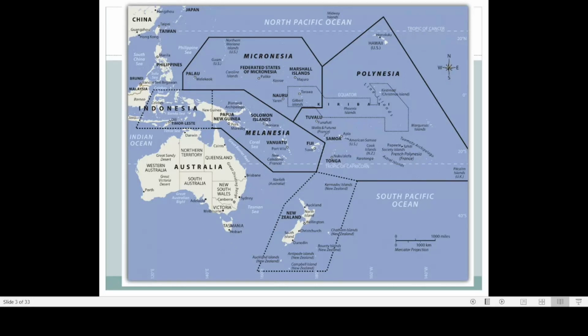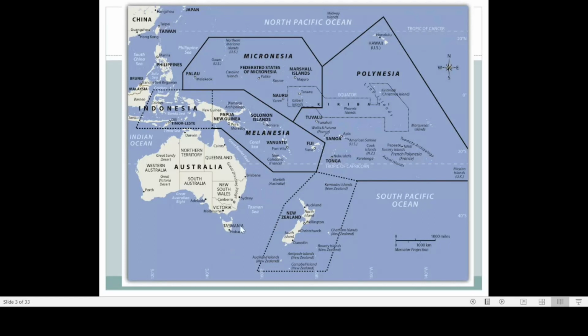Recently scientists have developed another realm, the Oceania realm, and these smaller islands actually become part of the Oceania realm. But in your textbook that is not included. So we still consider only 6 realms, but there are actually 8 realms. One is the Oceania realm, the other is the Antarctic realm.